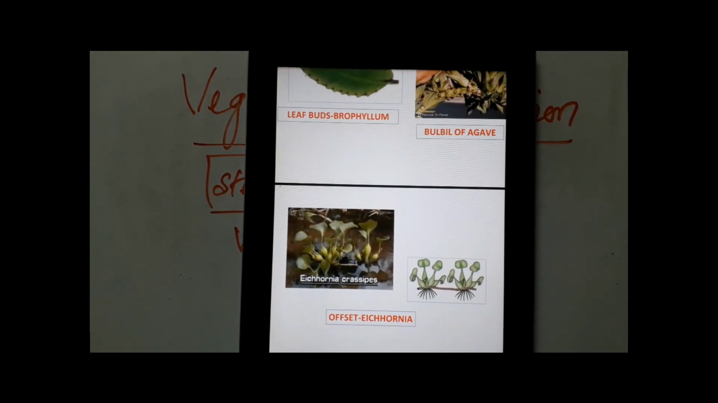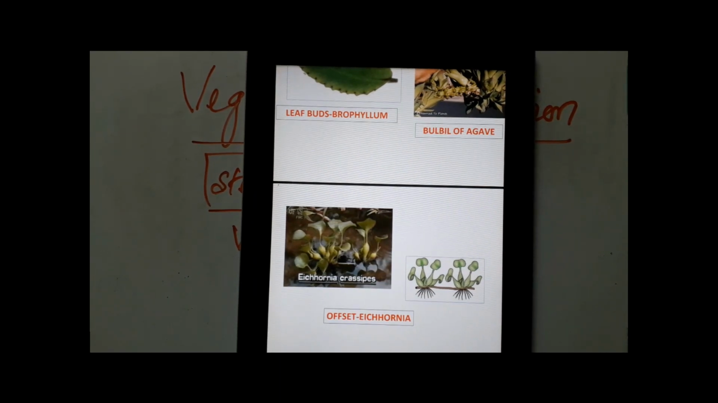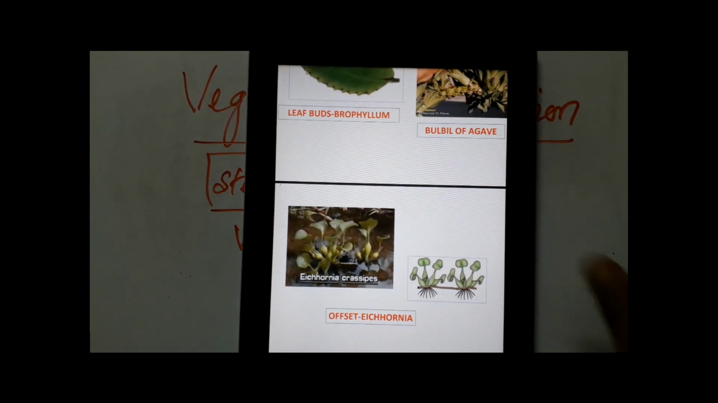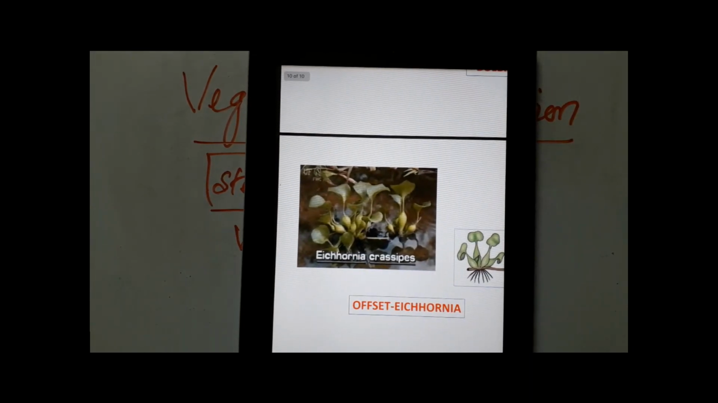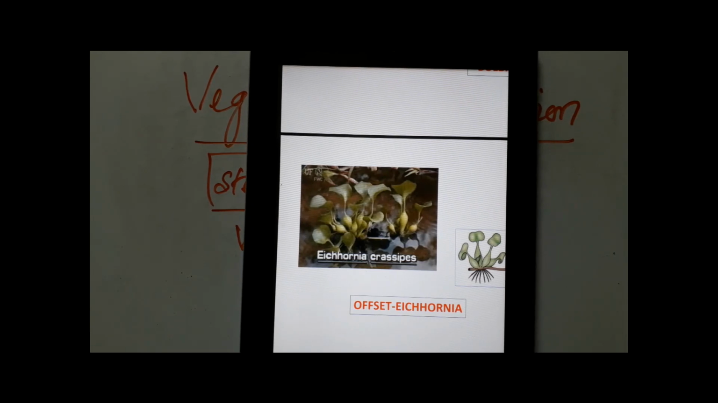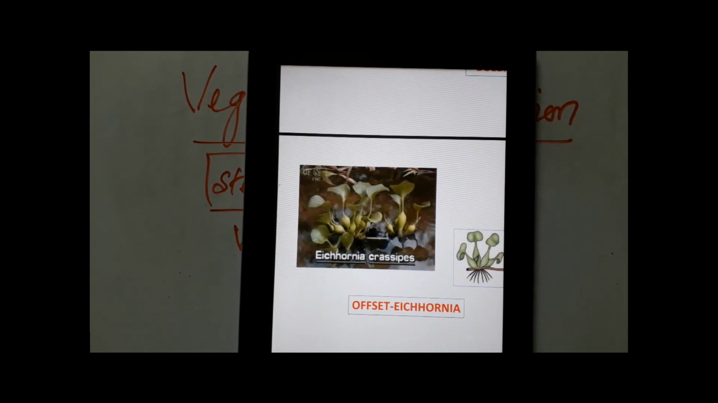We'll come to the last example that we have to study under vegetative propagation. What is that? It's eichhornia, also called water hyacinth. It's found in freshwater lakes and ponds, and it takes away all the oxygen and finally kills the other plants and animals in the pond. It's a weed, known for its beautiful flowers. But this eichhornia, no wonder, reproduces sexually by producing gametes.